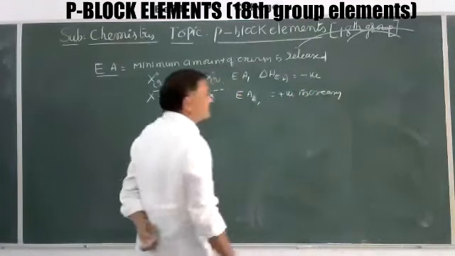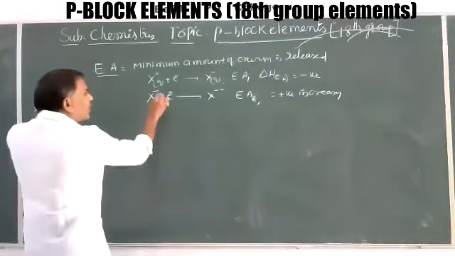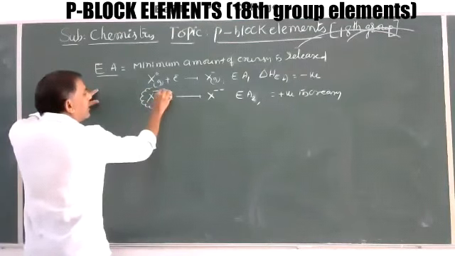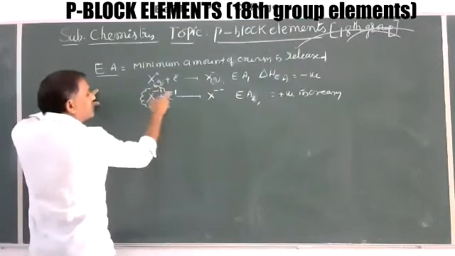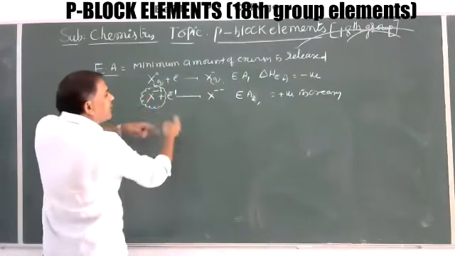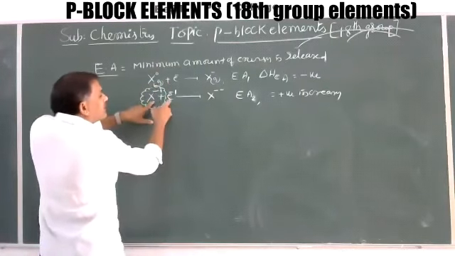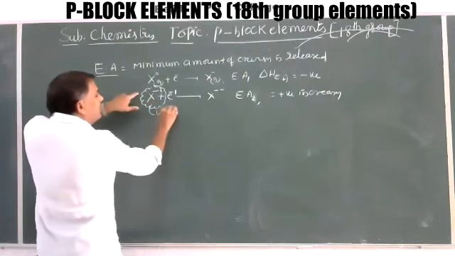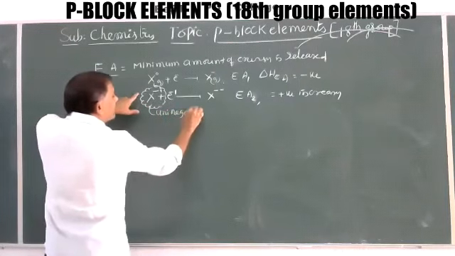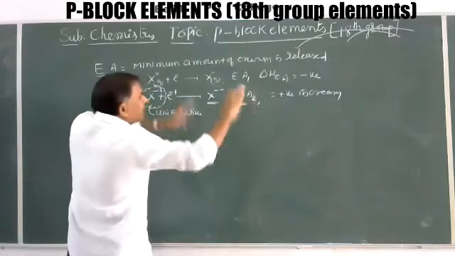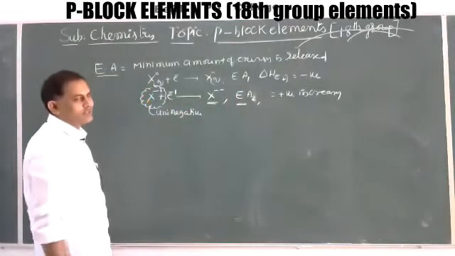Because the uni-negative ion already has a negative charge and the electron is also negative, the released energy is used to overcome the inter-electronic repulsive forces to add the electron to this uni-negative ion. To get the bi-negative ion, the EA2 value's negative value decreases and the positive value increases.